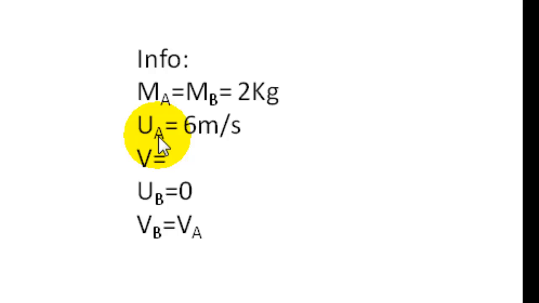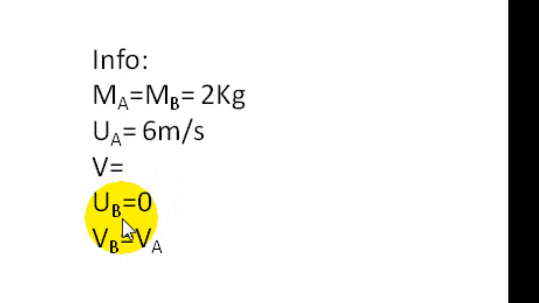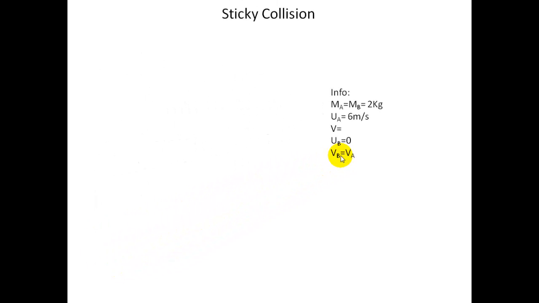The first mass arrives with a velocity of 6 meters a second. Its final velocity we'll find out. The velocity of the second body, which is still, is 0, and we know that vB is equal to vA. How do we know they're going to be the same? Because they stick together, they move away at the same velocity afterwards.